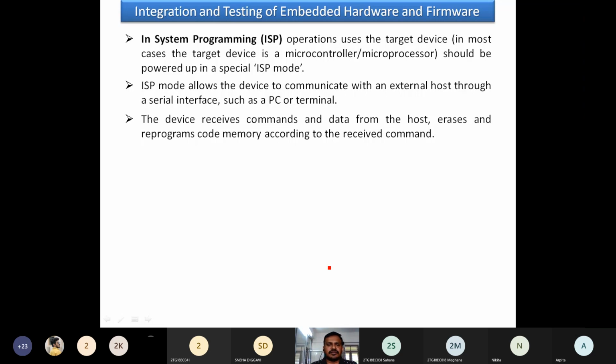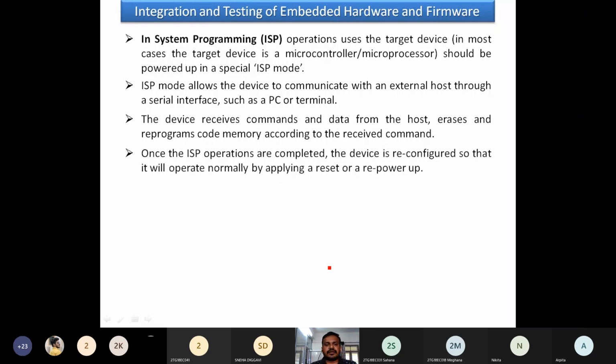Any upgrade or edit operations will be done through this command. Once the ISP operations are completed, the device is reconfigured so that it will operate normally by applying a reset or a repower.